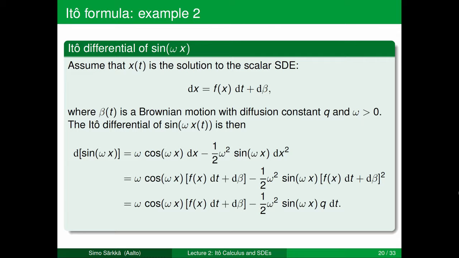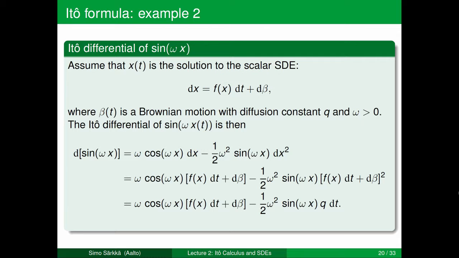Then we have the second derivative of sin of omega x, which is minus omega squared sin omega x. So the next term is minus half omega squared sin omega x times dx squared. And now what we next do is that we take the original dx from above and substitute on the right hand side of this equation.